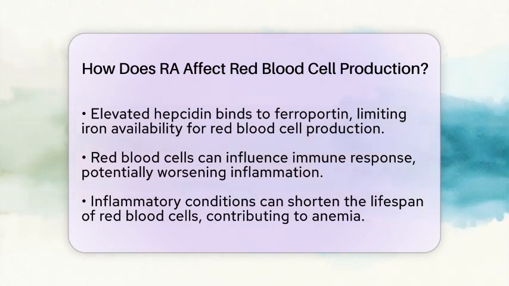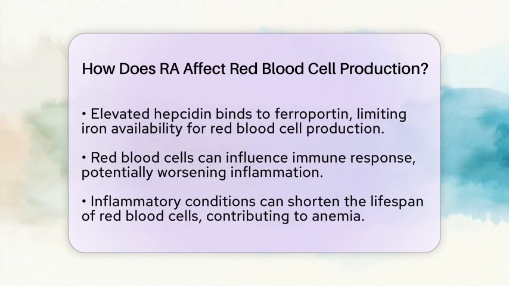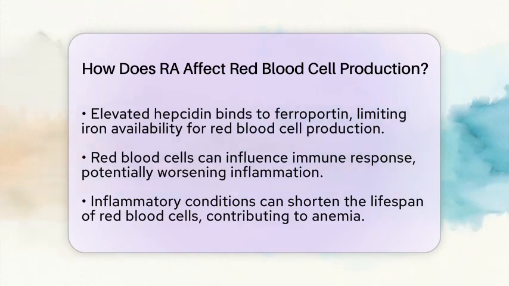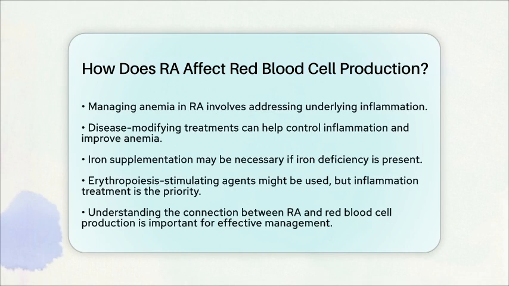Managing anemia in RA involves addressing the underlying inflammation. Disease-modifying treatments can help control inflammation, which often improves anemia by lowering cytokine levels and normalizing iron metabolism. If iron deficiency is present, iron supplementation may be necessary. In some cases, erythropoiesis-stimulating agents might be used, but the focus should always be on treating the inflammation first.